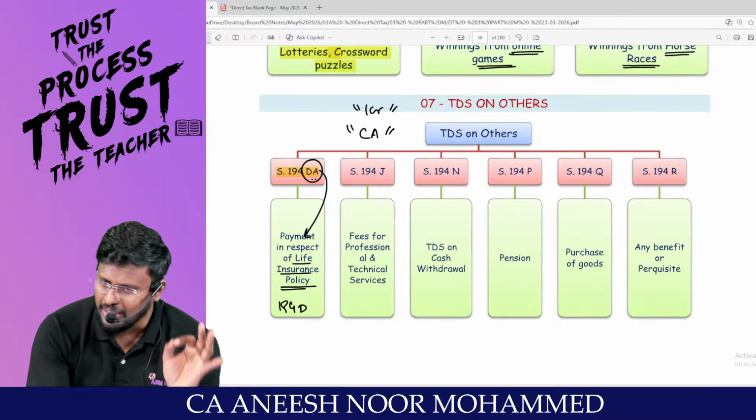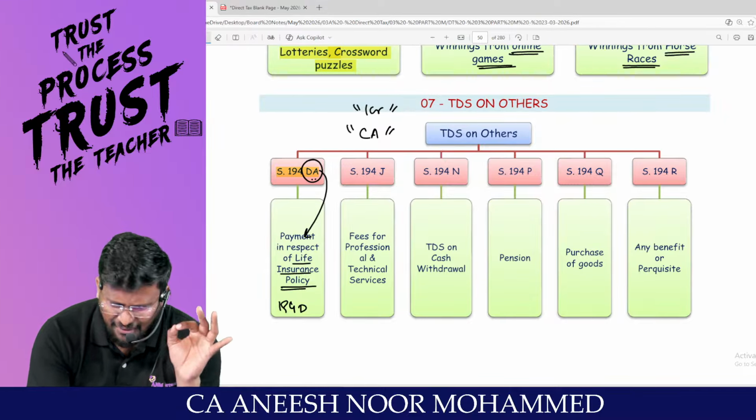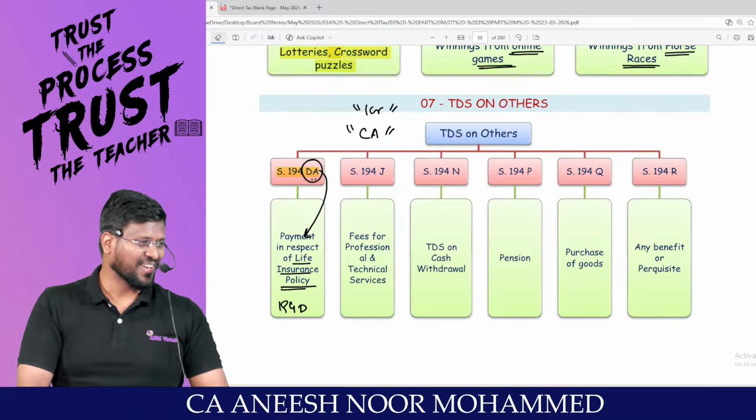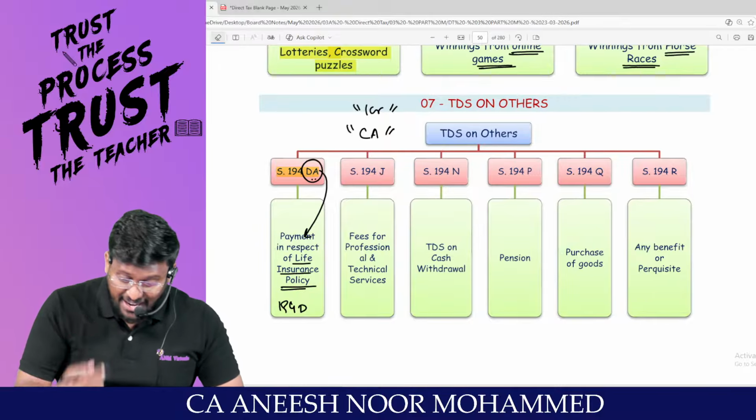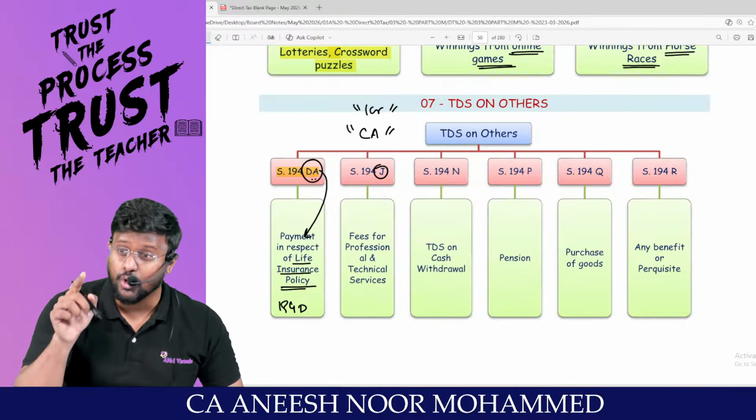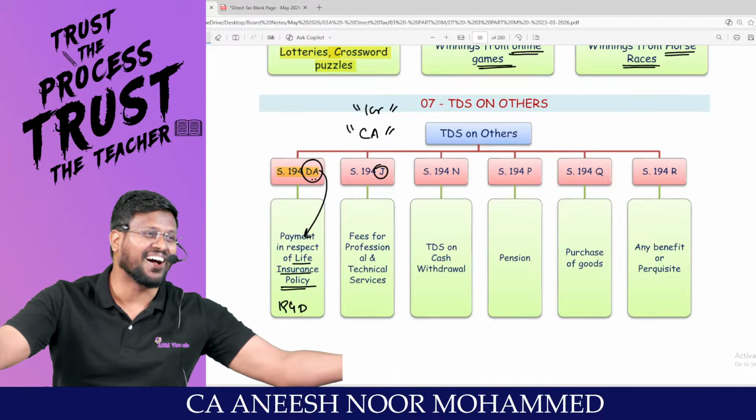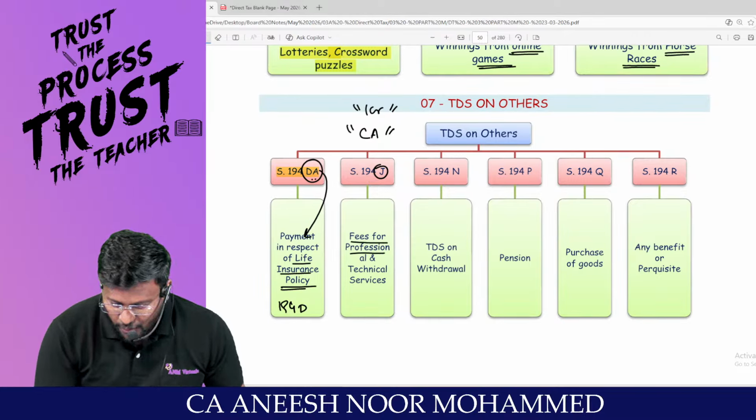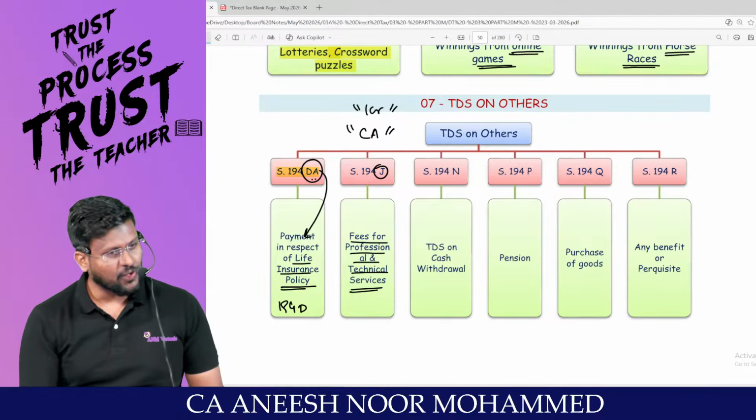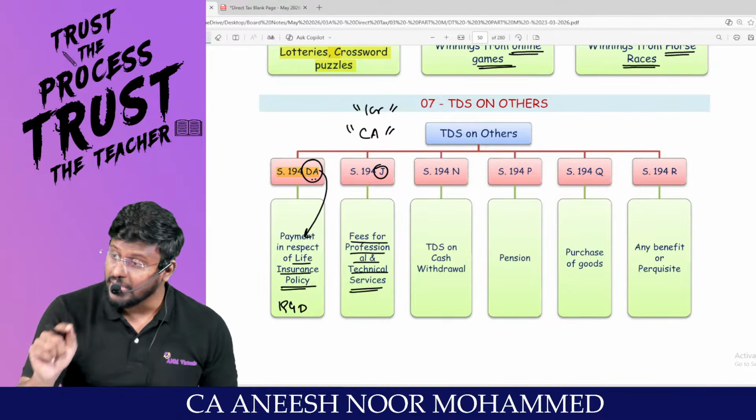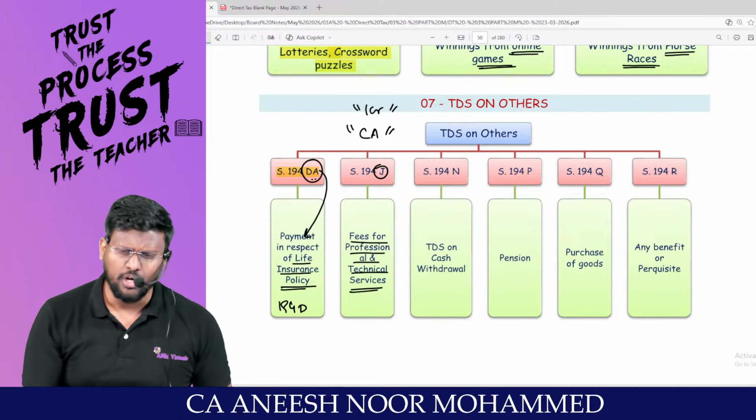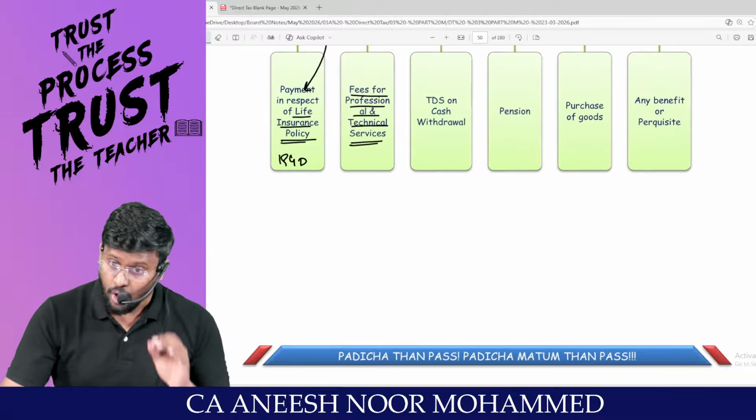Then if I am debiting audit fee, whether I have to deduct TDS under 192? What is 192? TDS on salary. Are you my employee? No, you are a professional. You are a chartered accountant. Yes, sir. Then I am liable to deduct TDS under 194J because you have done the CA course. That's why fees for professional or technical services. So what is 194DA? Life insurance policy. Enough. 194J is fees for professional or technical services. Am I right, sir?